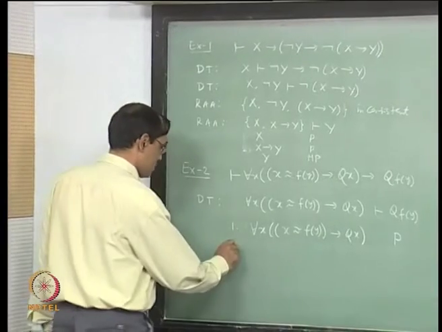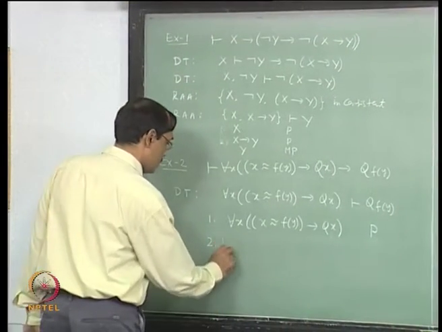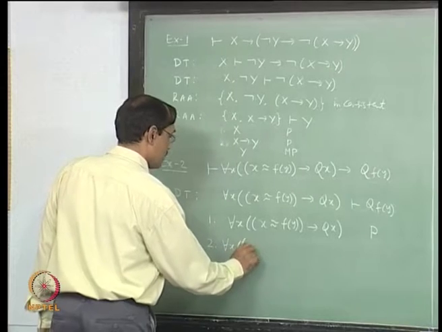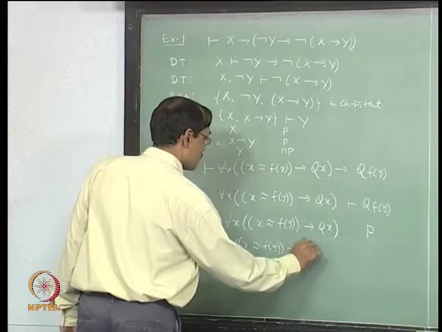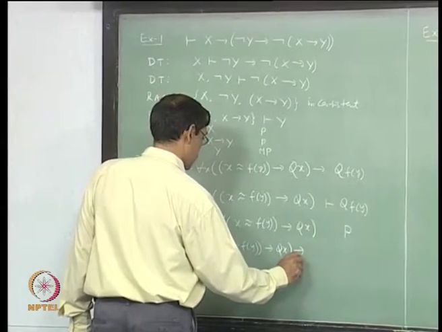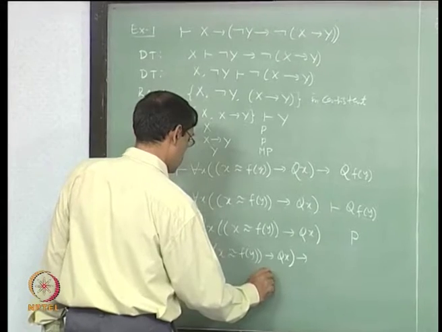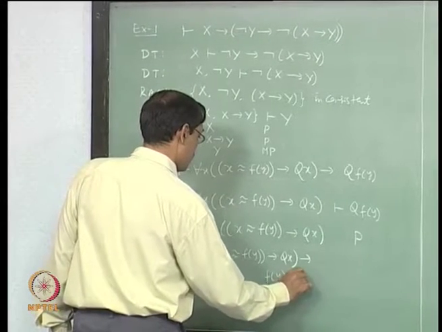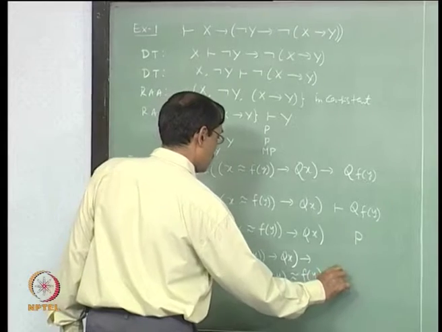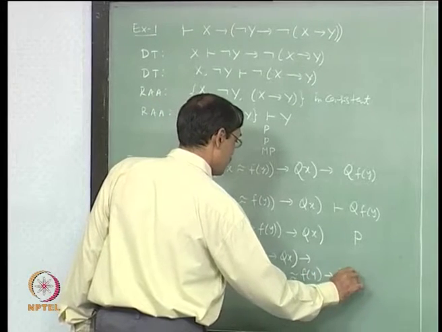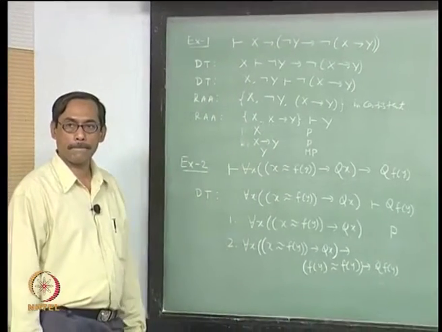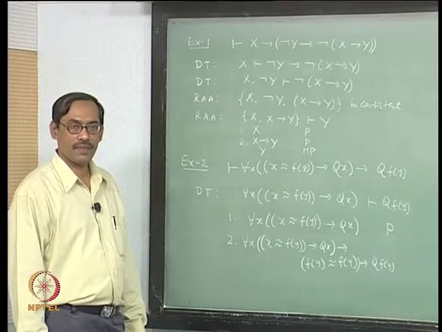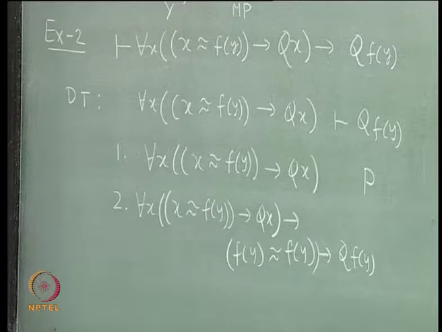Next, one axiom for instantiation: for each x, x equal to f of y implies q x, implies f of y equal to f of y implies q of f of y. Is that okay? For each x implies x by t. Is that right?